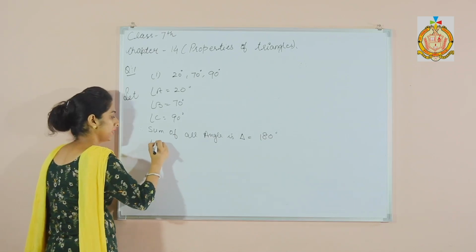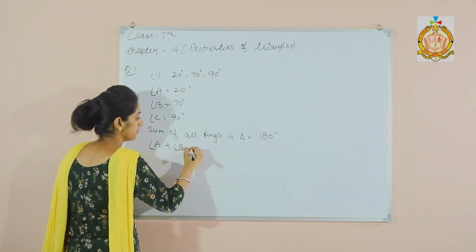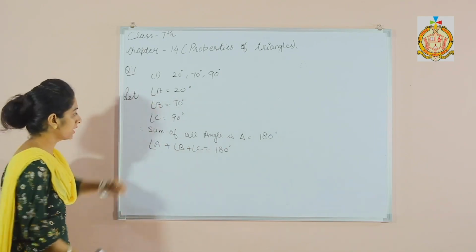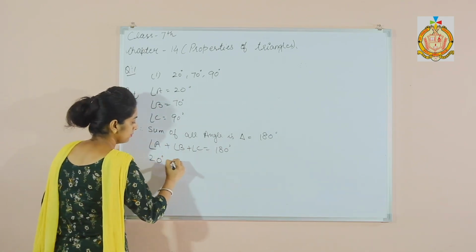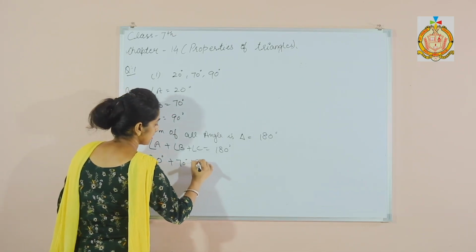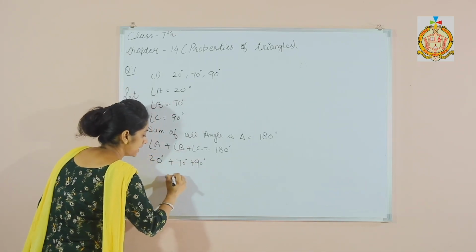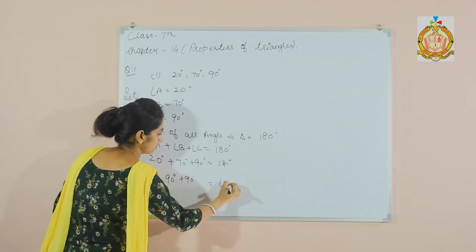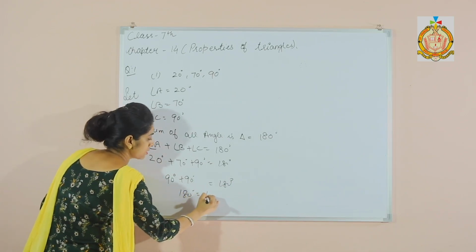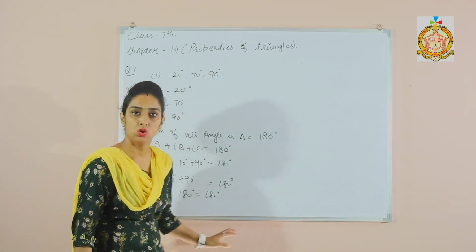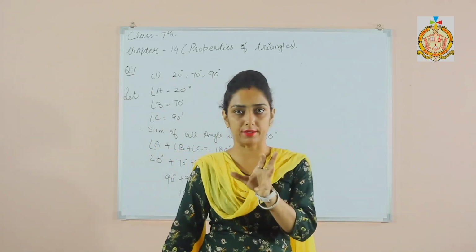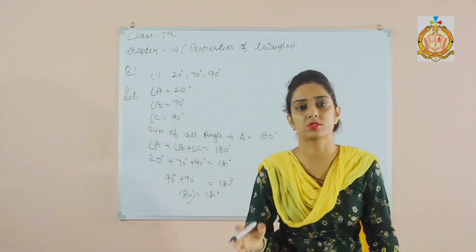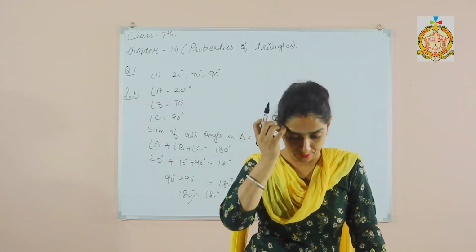So angle A plus angle B plus angle C is 180 degrees. Now 20 plus 70 plus 90 is 180 degrees, so 180 degrees equals 180 degrees. So the sum of all angles is 180 degrees, so it is possible to draw a triangle, right?